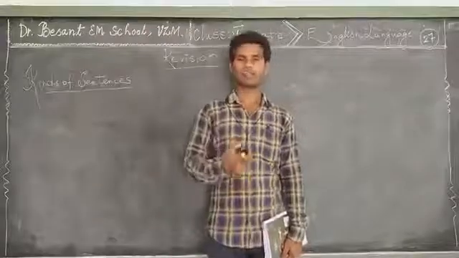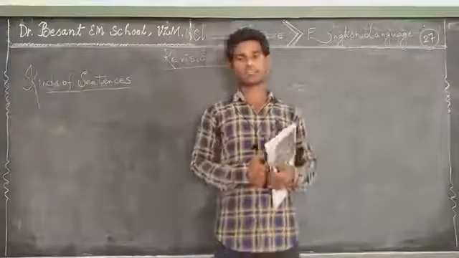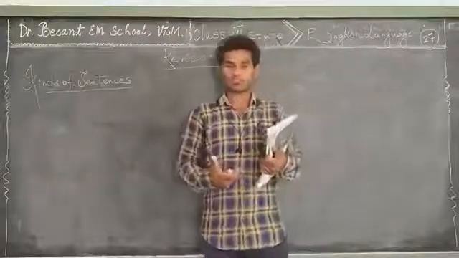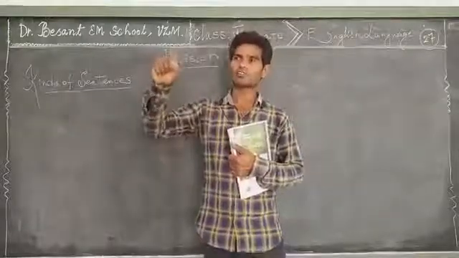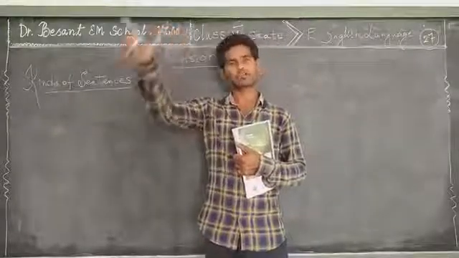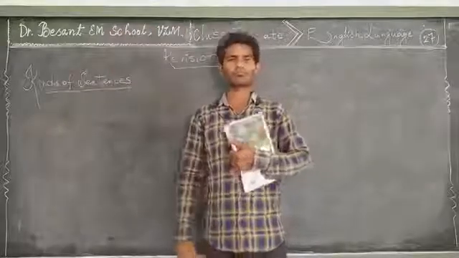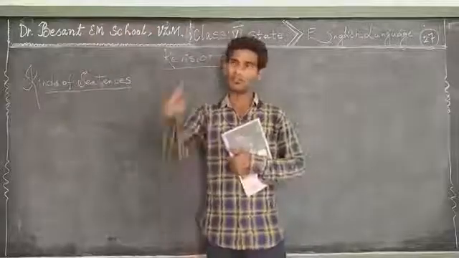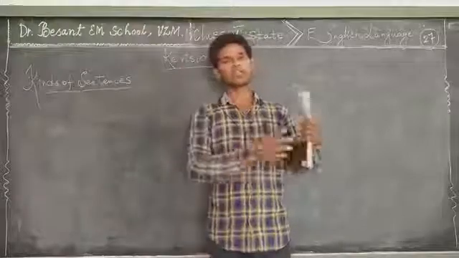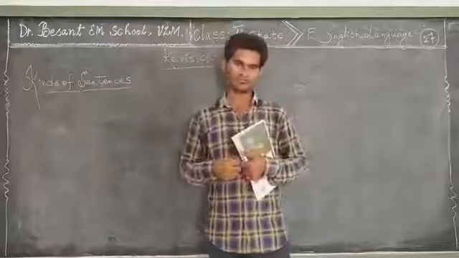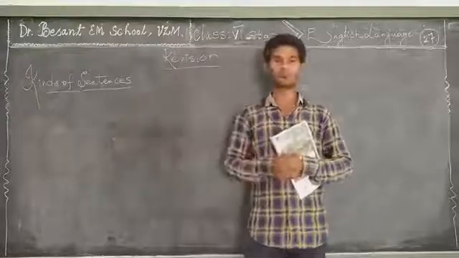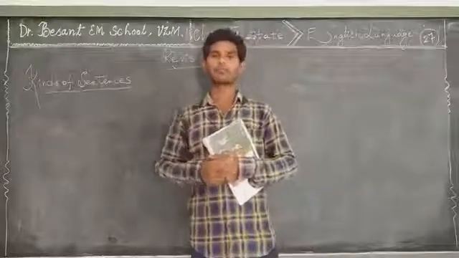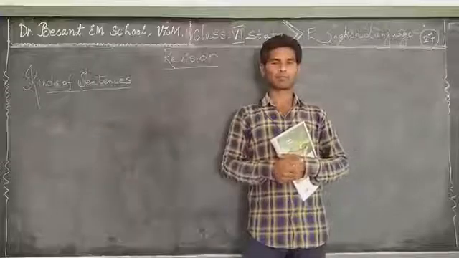The second one is interrogative sentence. Interrogation means asking questions. So an interrogative sentence is a sentence which makes a question. We have actually 2 types of questions, WH type questions and yes or no type questions. Do you like sweets? Can you solve this problem? Will you go there and help her? So these are yes or no type questions.